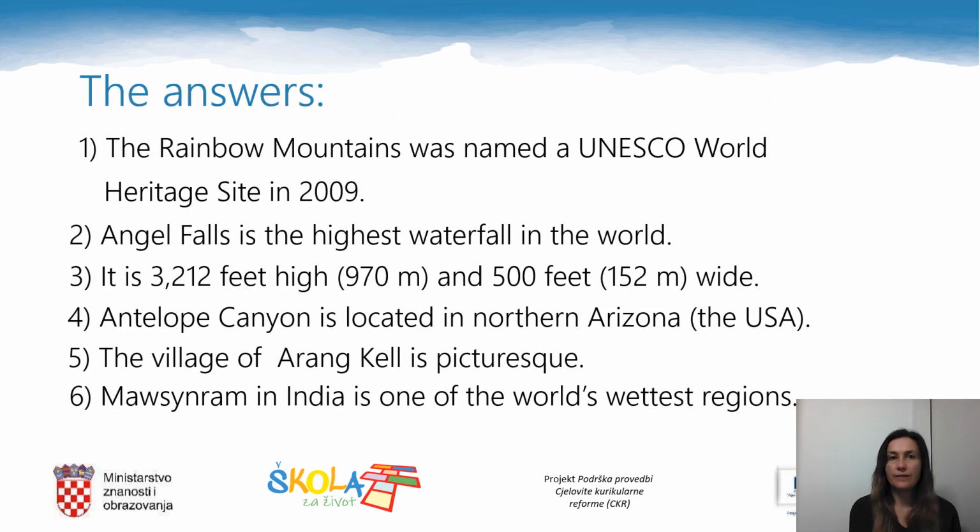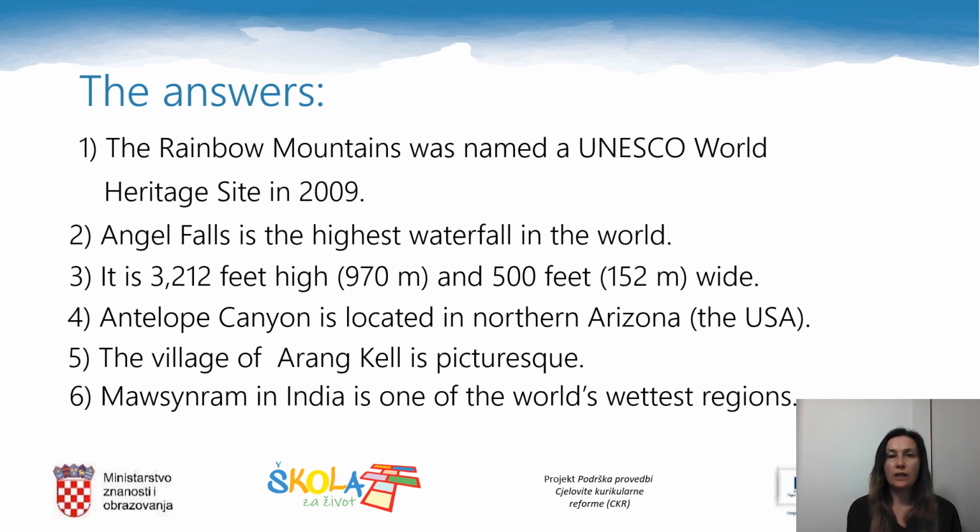Here are the answers. The Rainbow Mountains was named a UNESCO World Heritage Site in 2009. Angel Falls is the highest waterfall in the world. It is 3,212 feet high, it is 970 meters, and it is 500 feet wide. It is 152 meters. Antelope Canyon is located in northern Arizona, the USA of course.